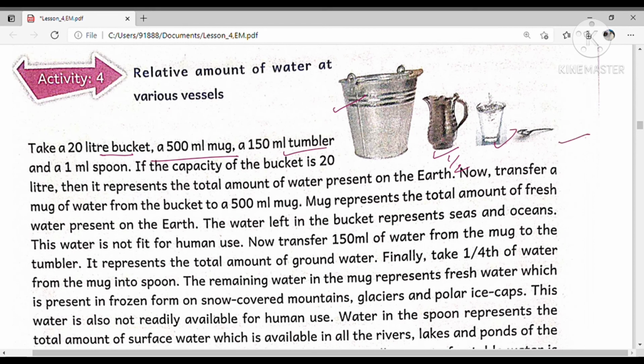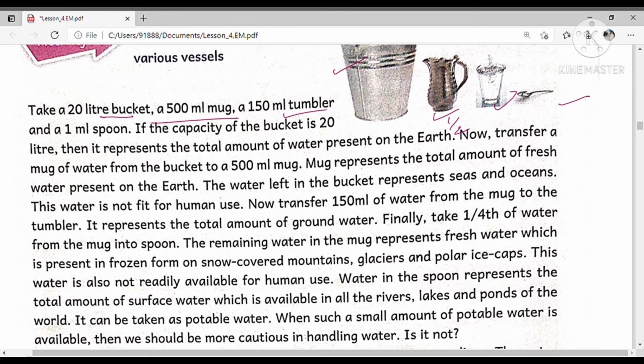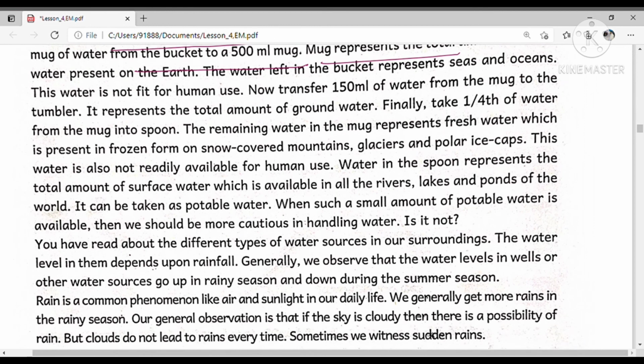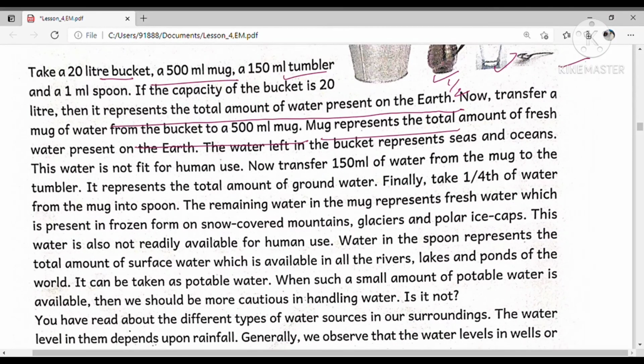That means how much fresh water is available on the earth. Through this experiment we can say very easily and effectively. If the capacity of the bucket is 20 liters, then it represents the total amount of water present on the earth. Now transfer water from the bucket to a 500 ml mug. The mug represents the total amount of fresh water present on the earth.